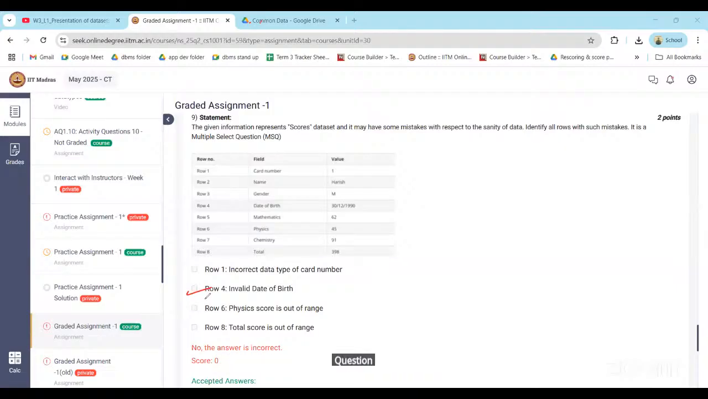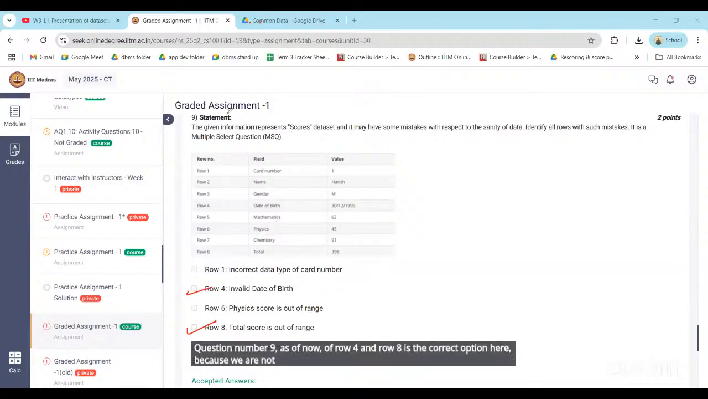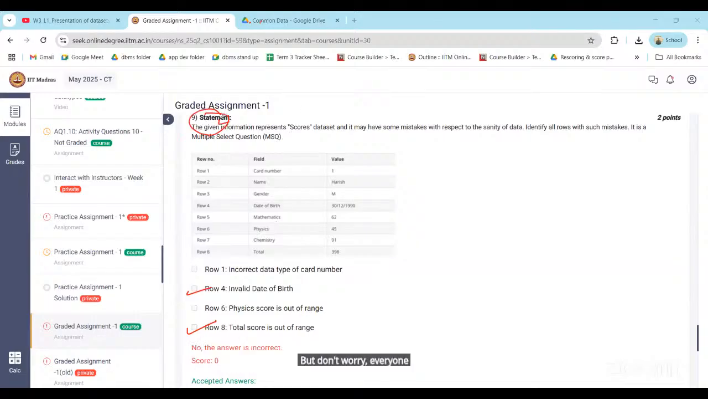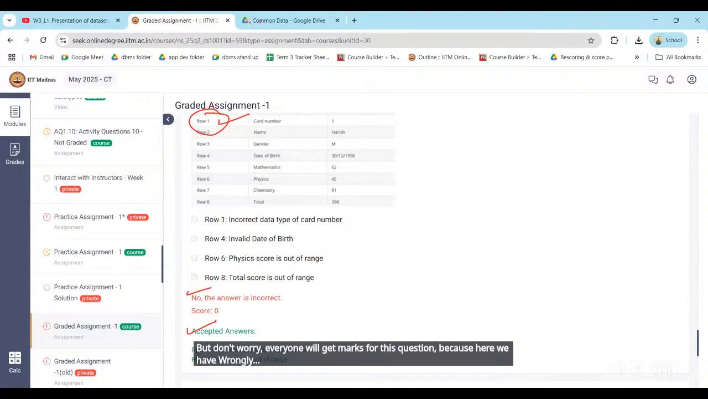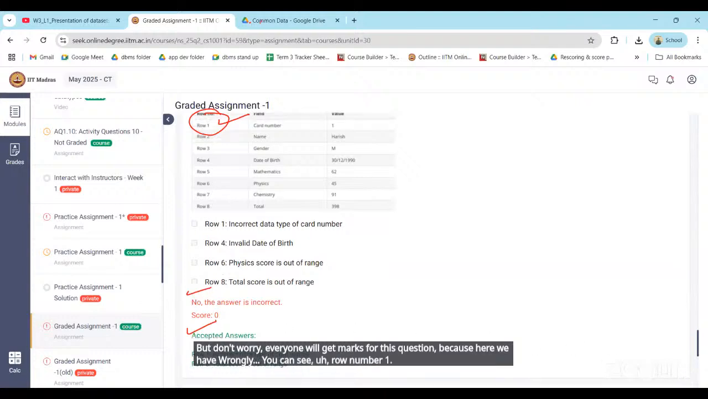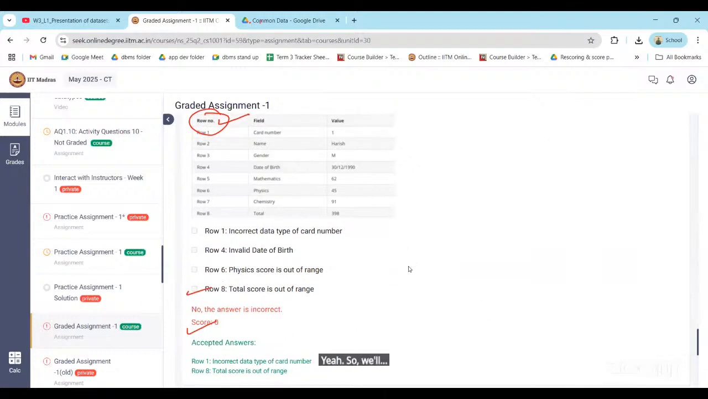Question number 9, as of now, row 4 and row 8 is the correct option here because we have not mentioned that note here. But don't worry, everyone will get marks for this question because here we have wrongly mentioned row number 1.